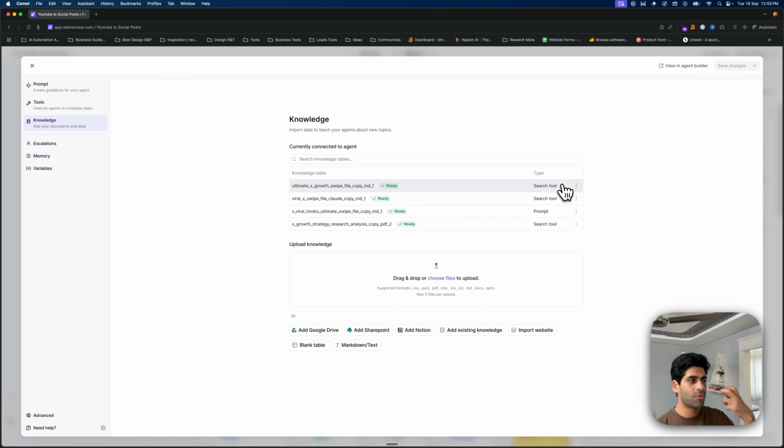of access you want to give for the knowledge base, whether the agent should take it in the prompt, or whether the agent should be able to search from these files. So one of the files that I have given as a prompt is the viral hooks, so that it refers to the viral hooks every time and creates the Twitter thread according to the transcript and the information given.